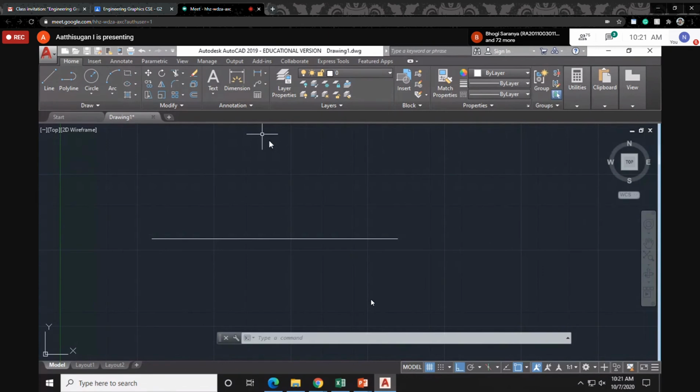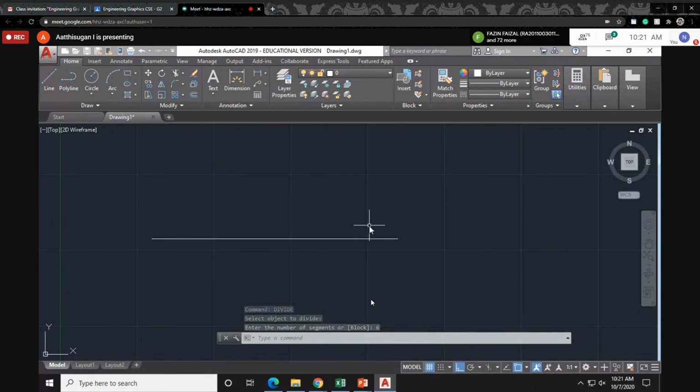You can use the command named divide. Select object. Now let's read the command, that will guide you. Number of segments. I want to divide into 6 segments, 6 equal parts. Just click it. Now it is divided but not visible.